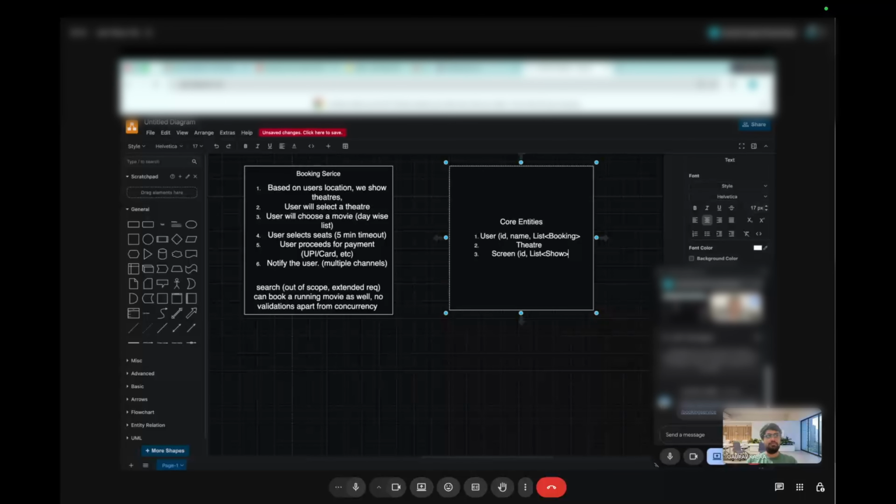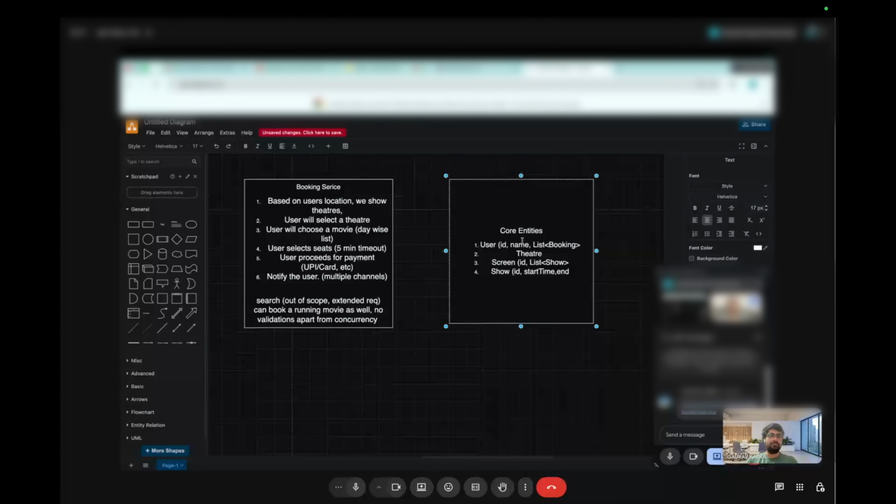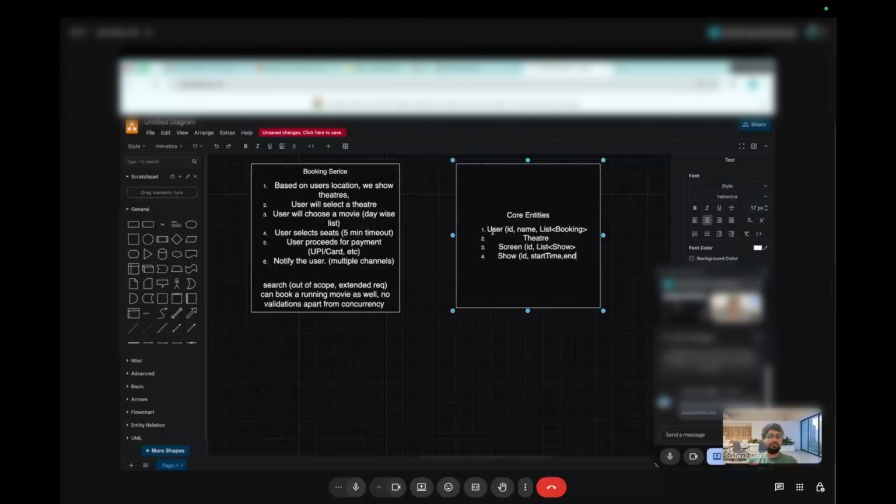So, here we go. We have a show. This will basically have ID, start time. I'll make the class diagram for these later, but for my initial pass, I'm just noting it down here itself. Later, I'll put it in proper boxes.